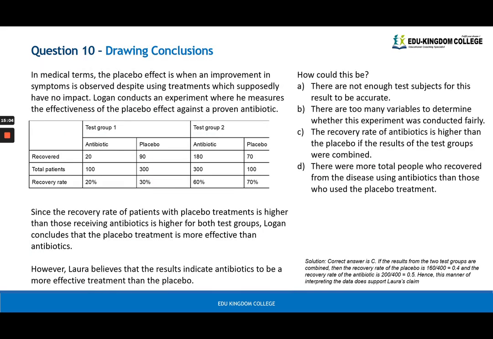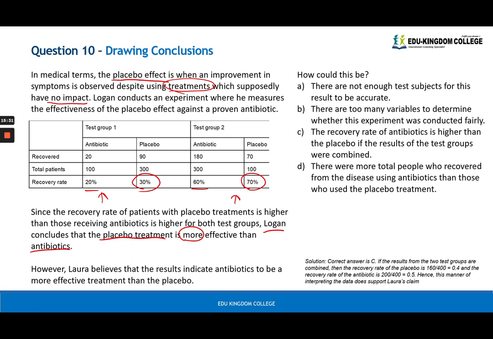And this last one. So in medical terms, the placebo effect is when an improvement in symptoms is observed despite using treatments which supposedly have no impact. So we can see from our separate tests that the placebo usually has a higher recovery rate than the antibiotic. So Logan concludes that the placebo treatment is more effective than antibiotics.